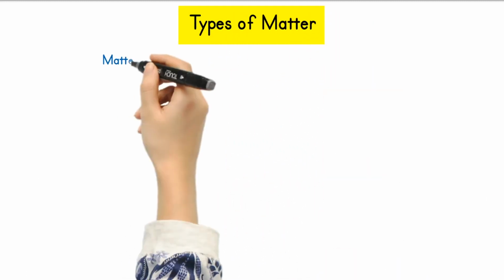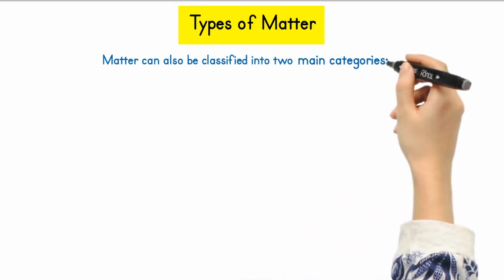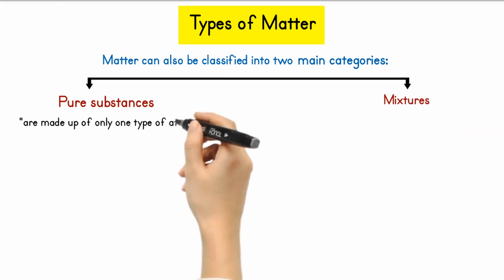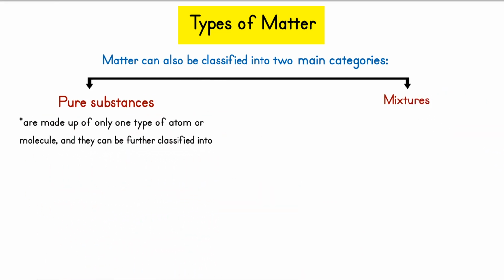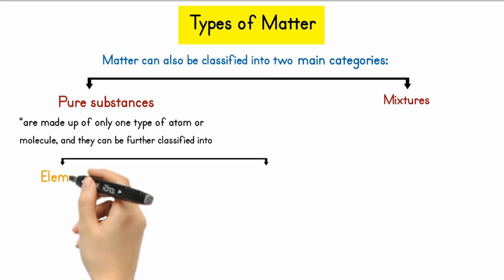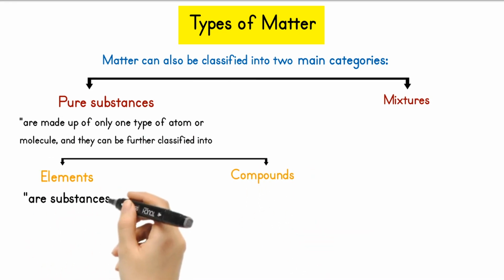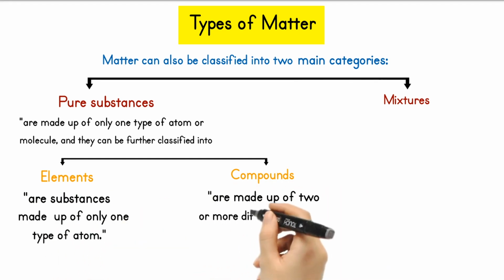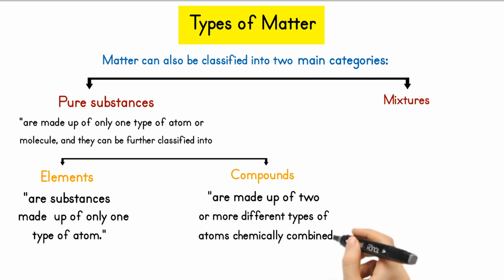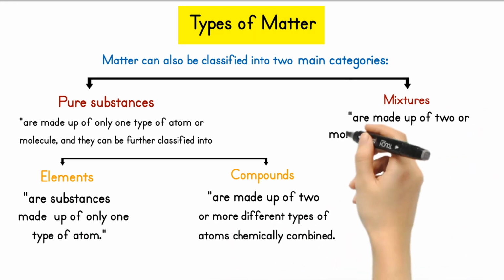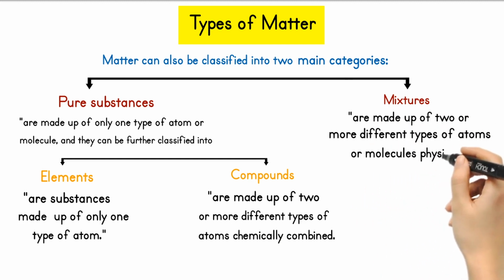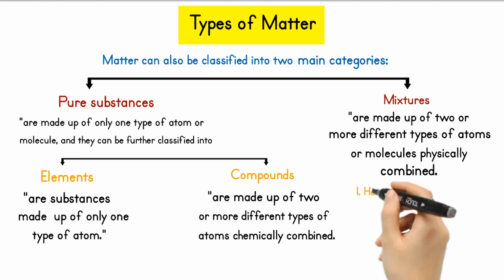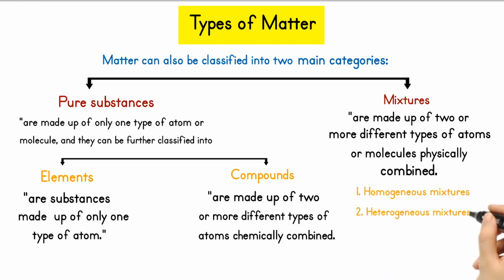Types of matter. Matter can also be classified into 2 main categories: pure substances and mixtures. Pure substances are made up of only one type of atom or molecule, and they can be further classified into elements and compounds. Elements are substances made up of only one type of atom, while compounds are made up of 2 or more different types of atoms chemically combined. Mixtures, on the other hand, are made up of 2 or more different types of atoms or molecules physically combined. Mixtures can be further classified into homogeneous mixtures and heterogeneous mixtures.